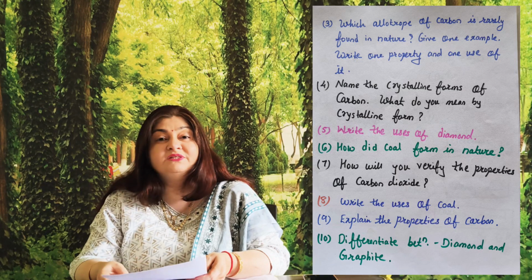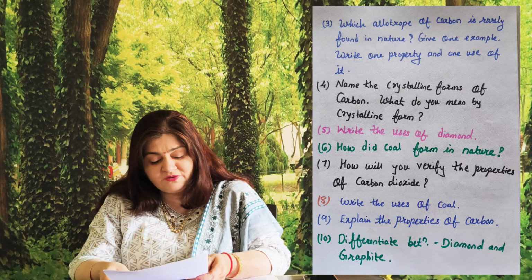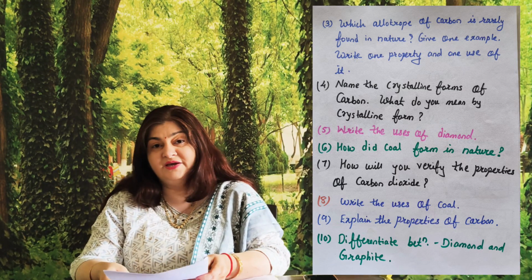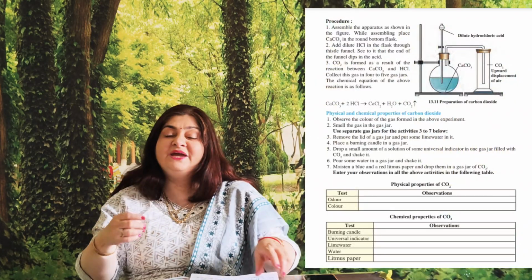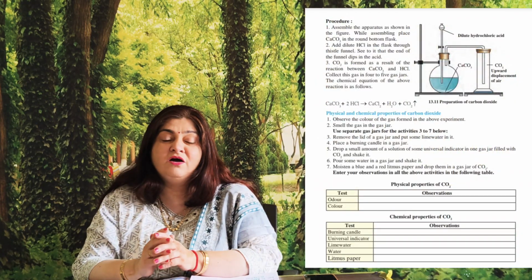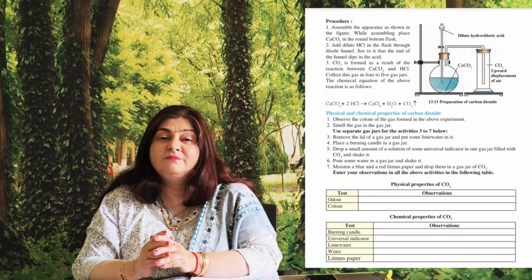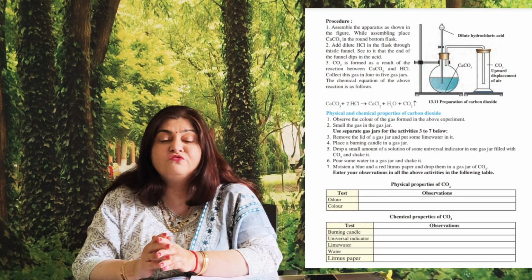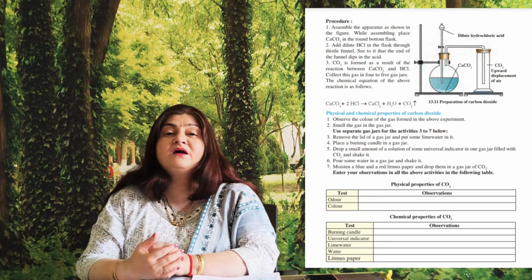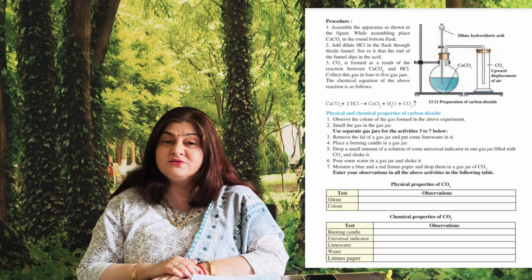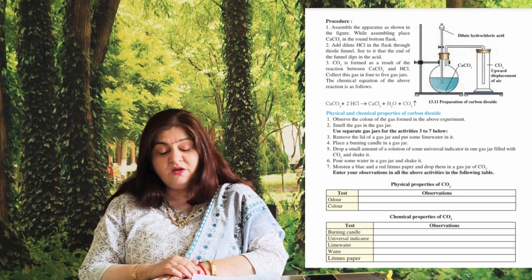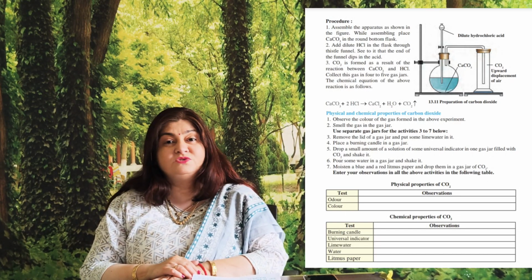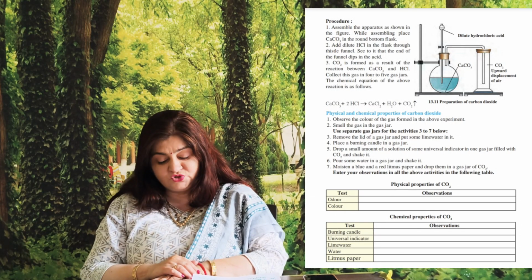Now let us see the seventh question. How will you verify the properties of carbon dioxide? So on page number 145 that experiment is given, and by doing that experiment we can verify the properties of carbon dioxide. That carbon dioxide is a colorless, odorless gas. Then it stops burning candles, so it's used in fire extinguishers.